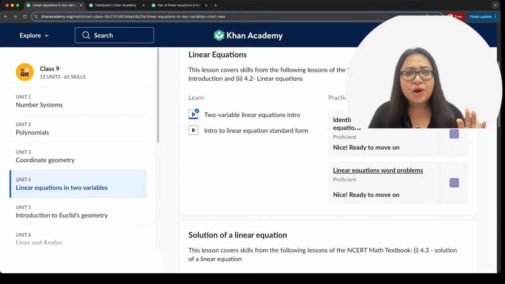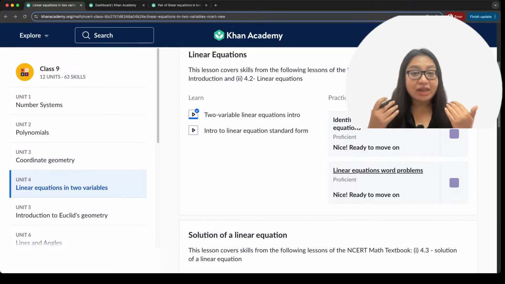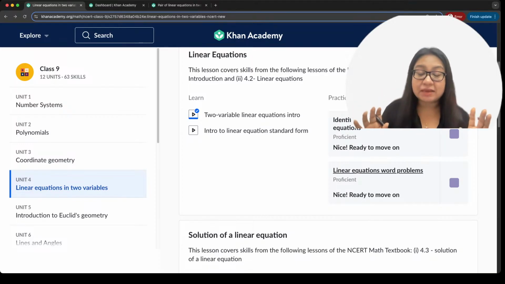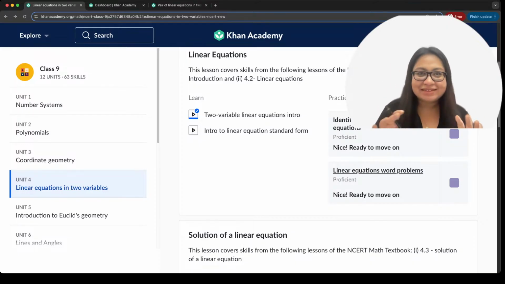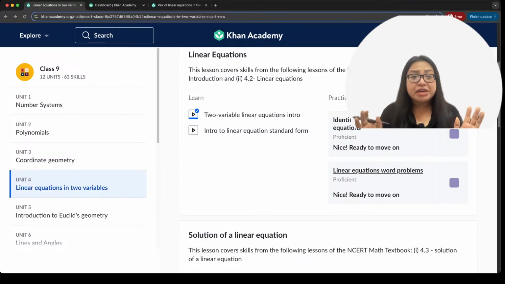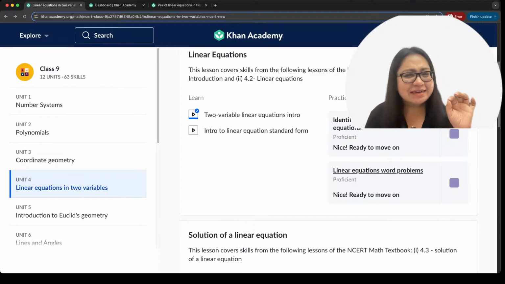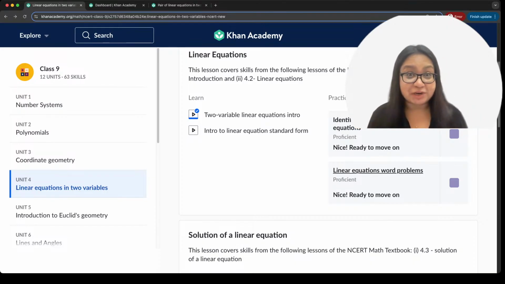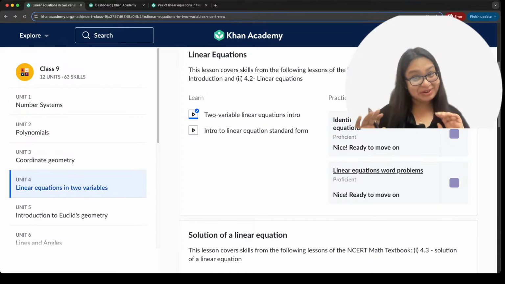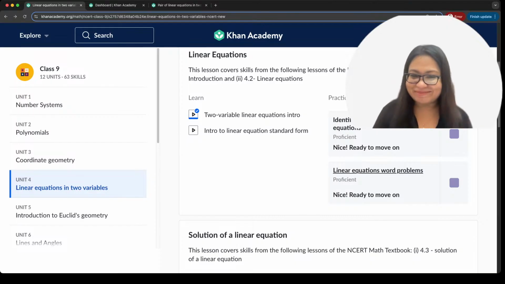Now, I have heard a lot of students say that, ma'am, we understand the concepts, we understand everything, but word problems are a little difficult, right? So how many of you over here are a little bit scared or a little bit skeptical in actually approaching word problems? Tell me. How many of you have issues with word problems? And don't lie to me. Come on, be honest here.